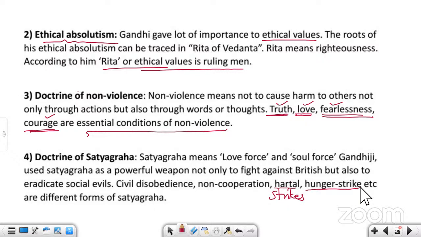Here he did not harm or indulge in any kind of violence. During the non-cooperation movement also, they boycotted British goods, British offices, and government-sponsored meetings. They were just boycotting; they did not indulge in any violence, because Gandhiji believed in non-violence. So, I hope I'm clear with these four points.